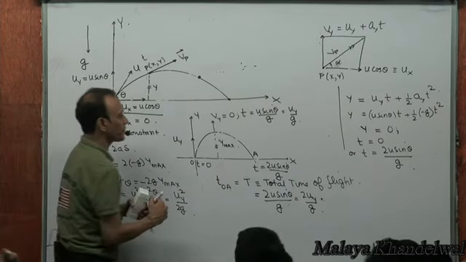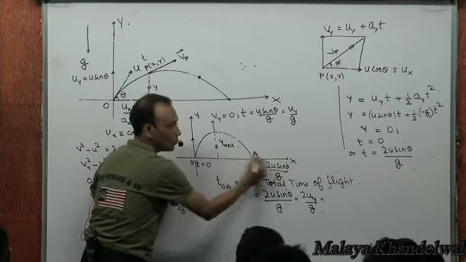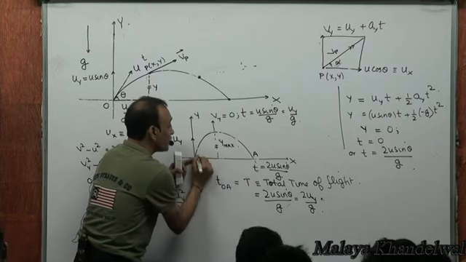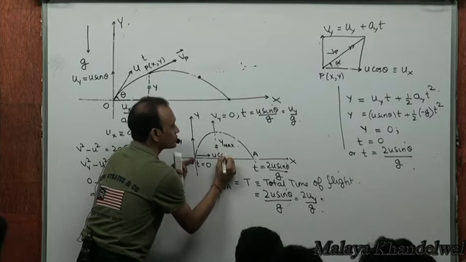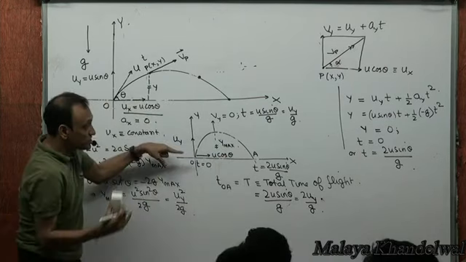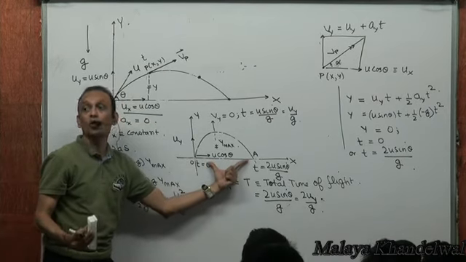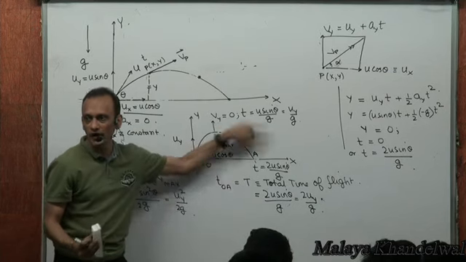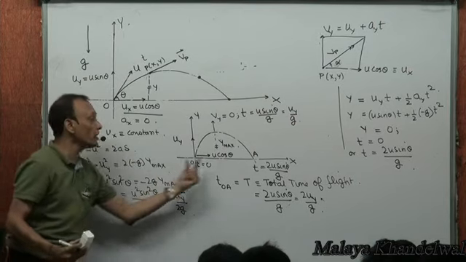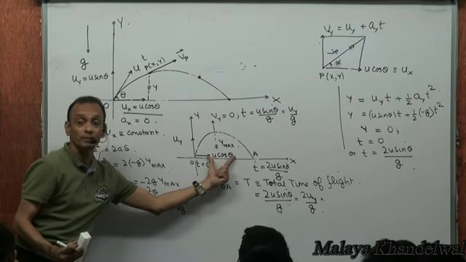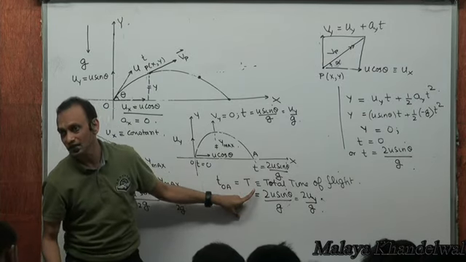And in this time, the particle would have undergone a displacement OA in the horizontal sense. And what causes displacement in the horizontal direction? The velocity in the x direction. U cos theta acting for capital T seconds causes the displacement OA. From O to A, what's the displacement in the x direction? OA. And what causes OA? OA is caused by U cos theta acting for capital T seconds.